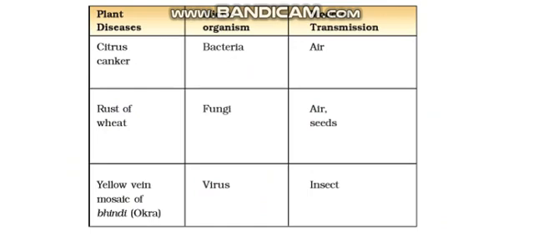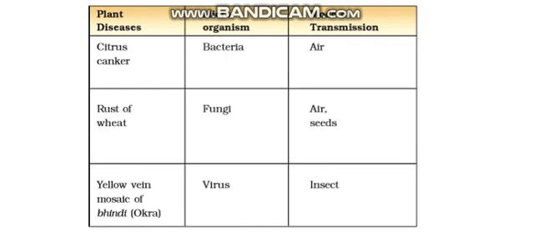Here is a table that displays the names of diseases in plants. The name of the disease is citrus canker. The cause of the disease is bacteria and the mode of transmission is air.